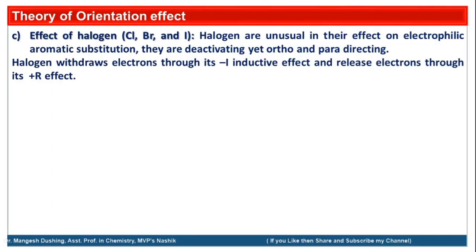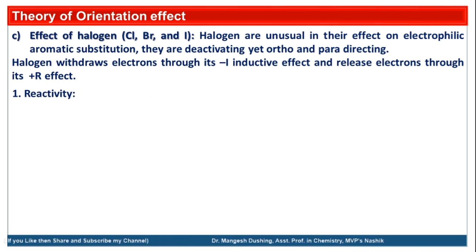Halogen withdraws electrons through its minus I inductive effect and releases electrons through its plus R effect. So halogens are deactivators due to the minus I effect, while due to the plus R effect they are ortho and para directors.